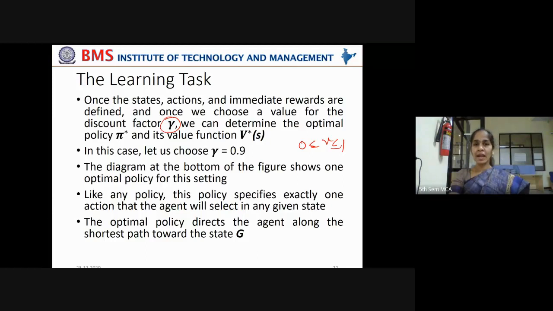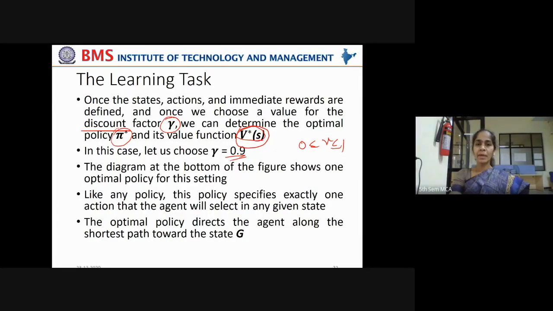Now, once the states, actions, and immediate rewards are defined, and once we choose a value for the discount factor gamma, we can determine the optimal policy pi star. The control policy is indicated by pi, and the optimal control policy is indicated by pi star. Its value function V star of s means, by following this control policy pi star, how much reward can be accumulated. That is denoted by V star of s. In this case, let us choose gamma as a highly delayed reward, that is 0.9. Let us see how it works.